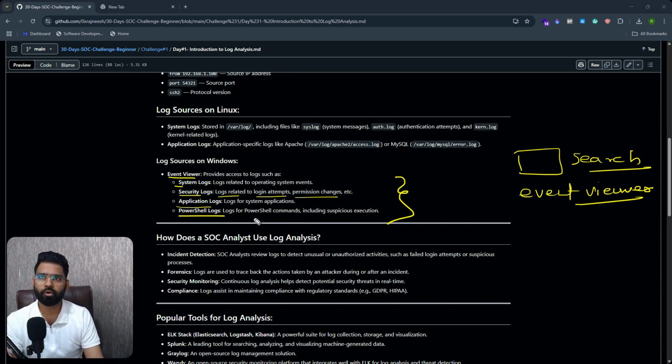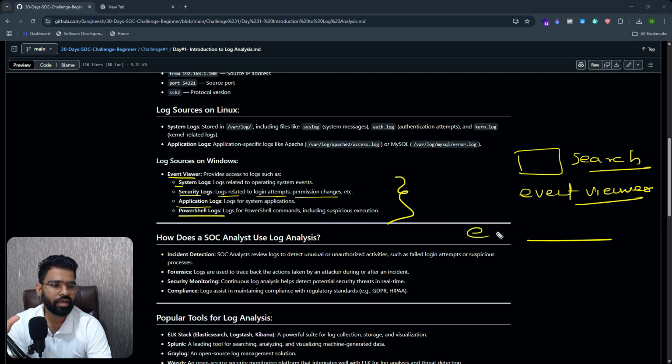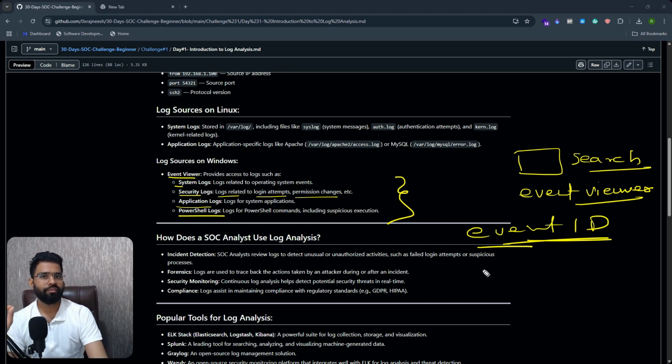If a specific process is being executed, a child or parent relationship being established, those will be captured by the PowerShell specific log. Remember, in Windows, every log is usually called an event, and every event has got a number. There will be an event ID for every log. In Windows we call it an event. So every event has its own event ID.